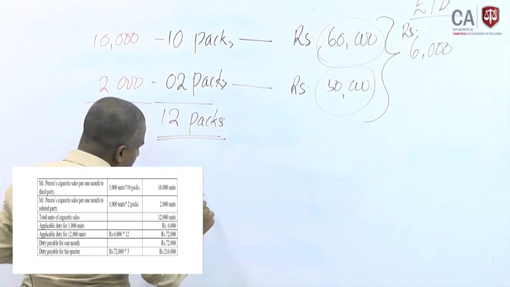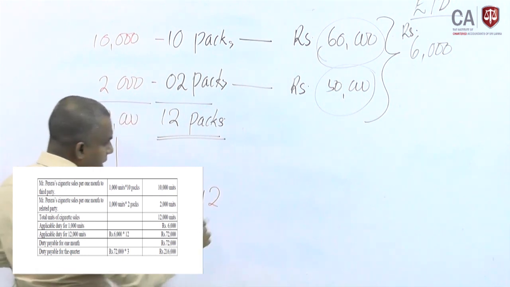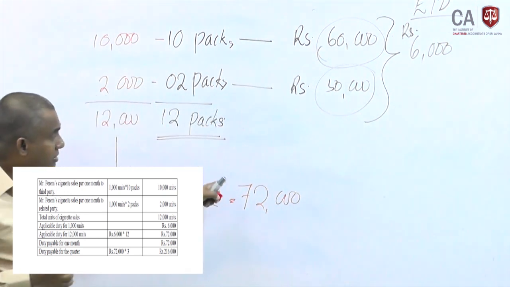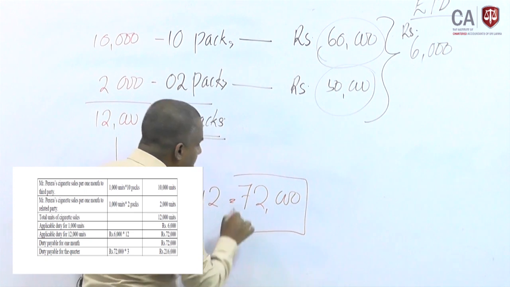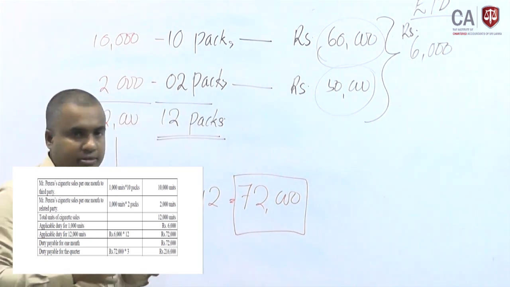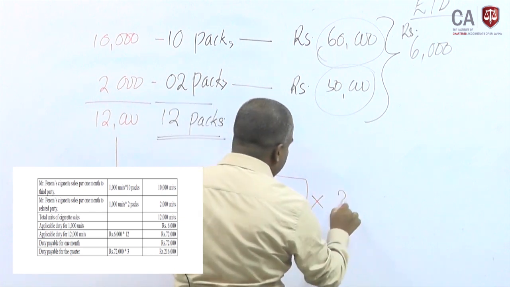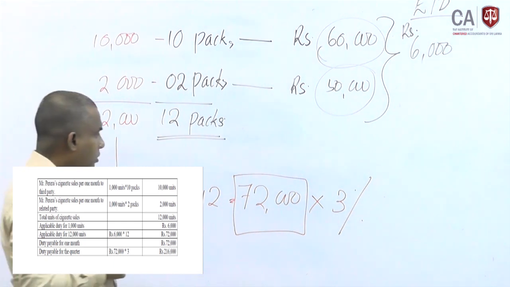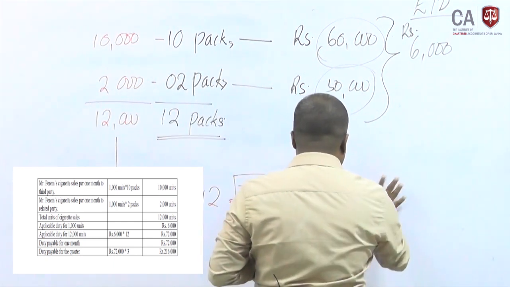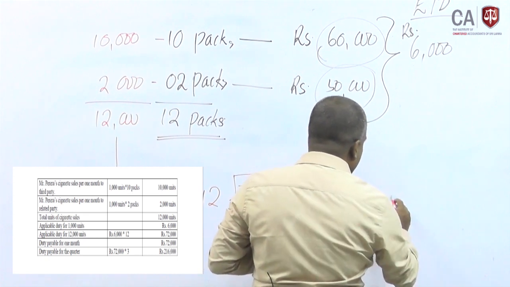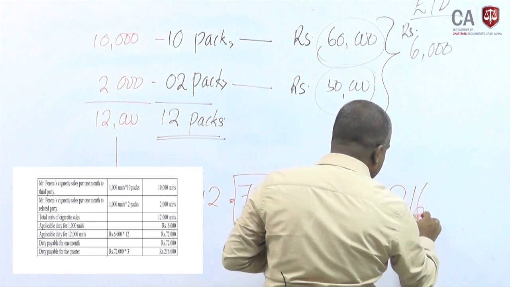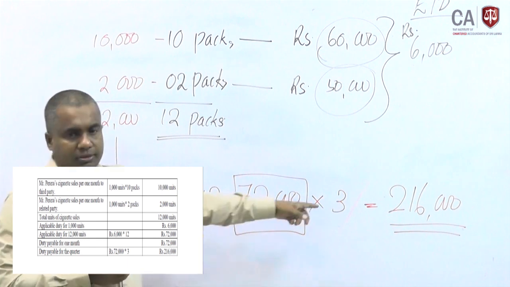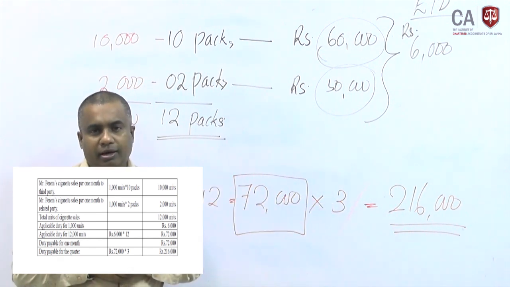If you take the total amount, we multiply by 12, which gives 72,000. For this 72,000 we should apply the ratio as per the present law, adding 3 times, so 216,000 tax should be added for this purpose.